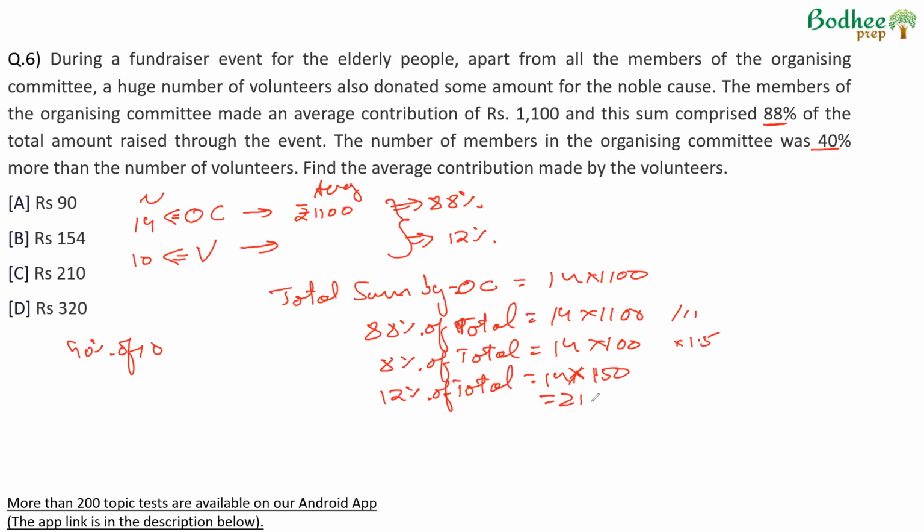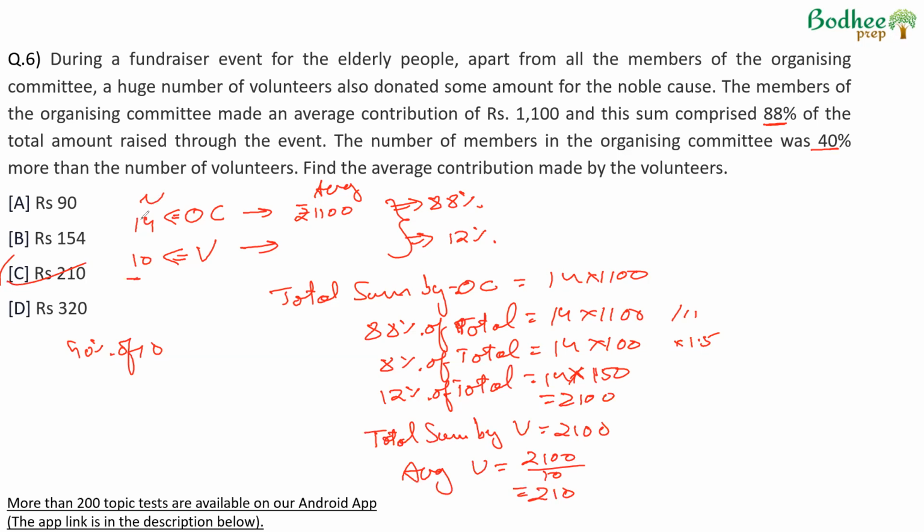So 2100. We know that 12% of the total was a contribution by volunteers. This means total sum by volunteers is equal to 2100. The number of volunteers is 10. Find the average contribution made by the volunteers. Average contribution of volunteers will be total contribution by them upon number, which will come out to 210.